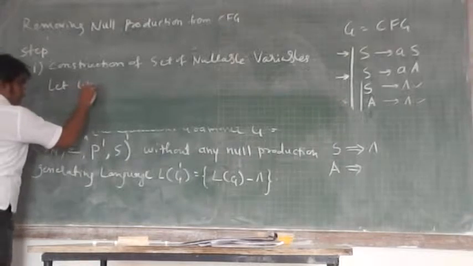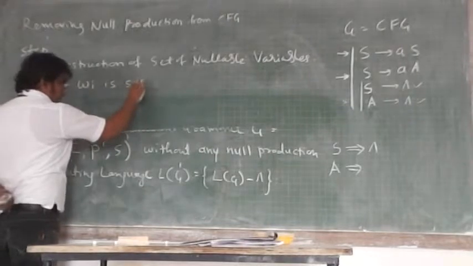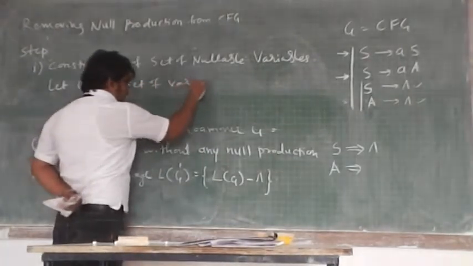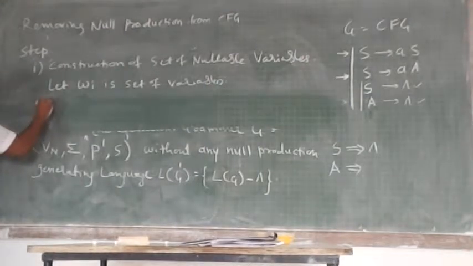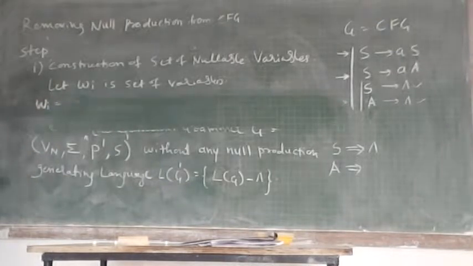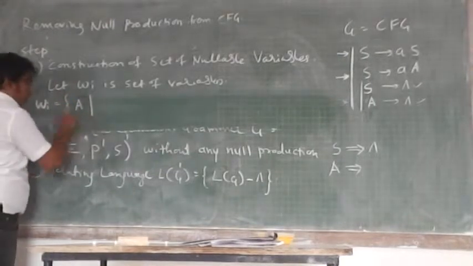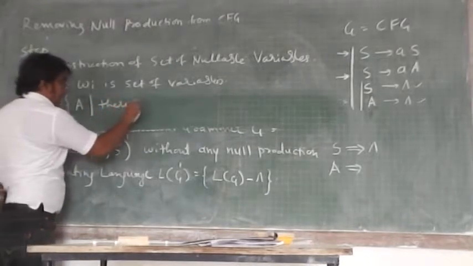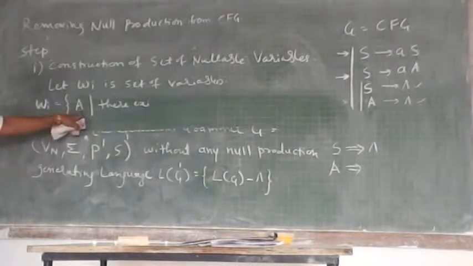Let Wi be the set of variables. Then Wi is, this is basically capital W, though my W looks like a small w. Wi is a set of variables where there exists, here A I am indicating a variable.